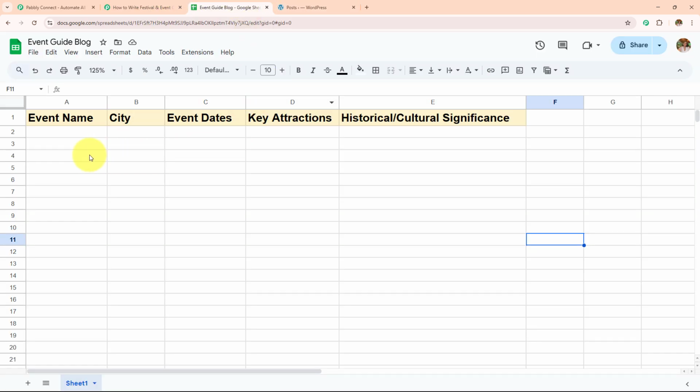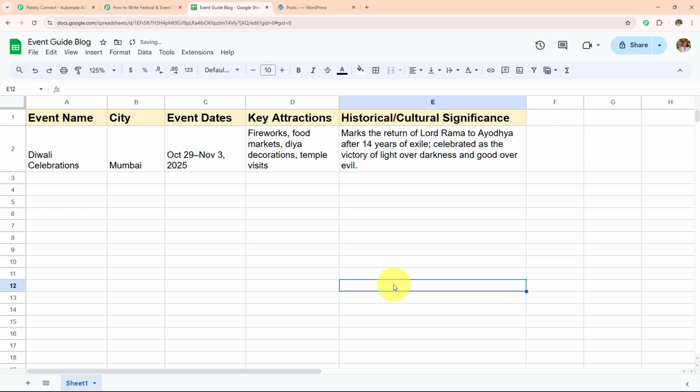So I'm quickly going to add the details. Here I have entered all the details. The event name is Diwali Celebration. City, Mumbai, event dates are these. Key attractions are fireworks, food markets, diya decoration. Historical and cultural significance: marks the return of Lord Rama to Ayodhya after 14 years.